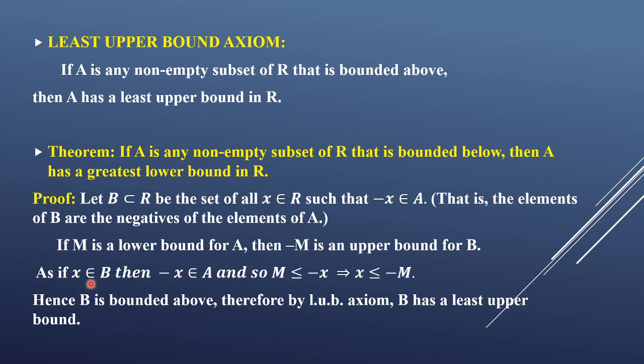It means B is bounded above, and we have seen the least upper bound axiom: if any set is bounded above, then it has a least upper bound. Therefore, as B is bounded above, by the least upper bound axiom, B has a least upper bound. That is the proof of this theorem. Therefore we can say if Q is the least upper bound for B, then minus Q will be the greatest lower bound for A. For such types of sets, we construct the set B as negatives of the elements of A.